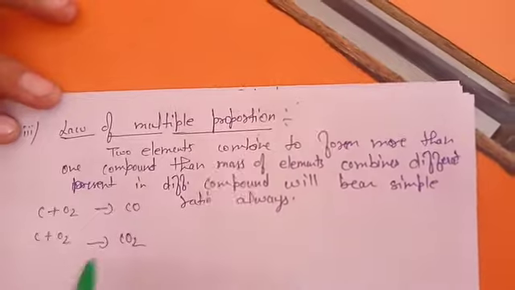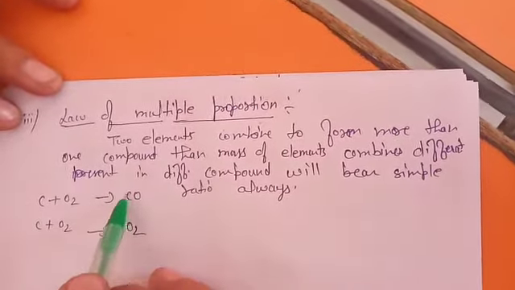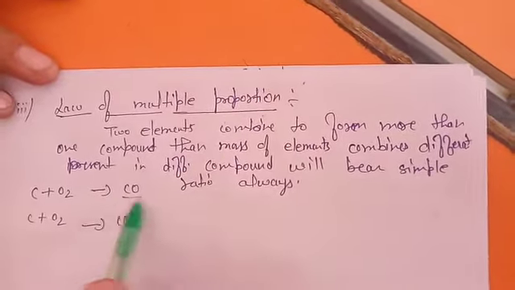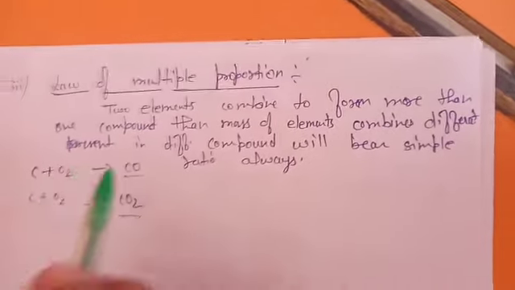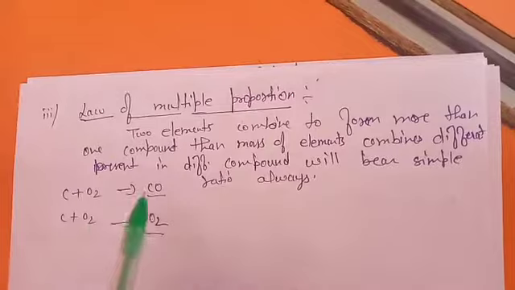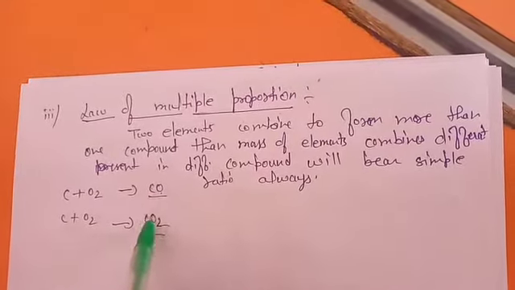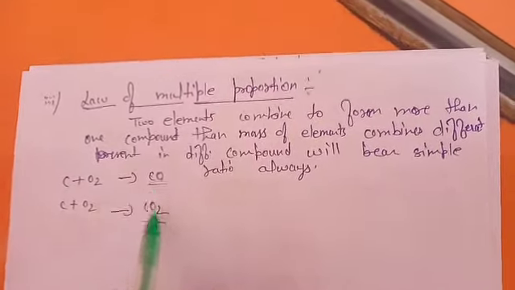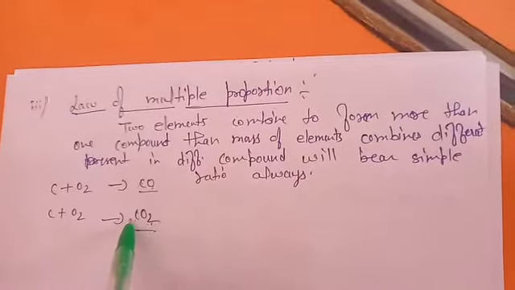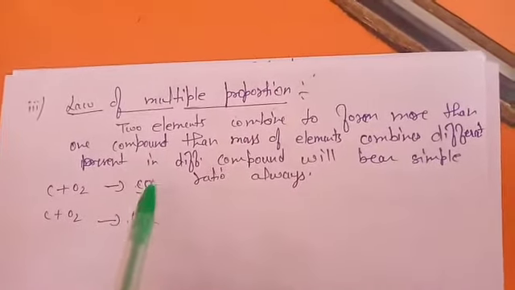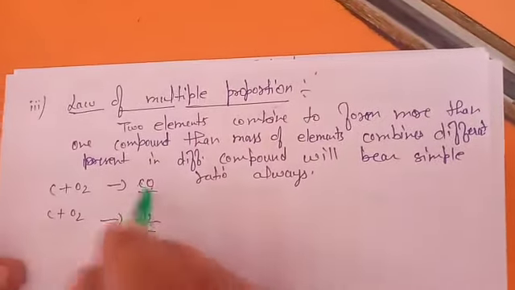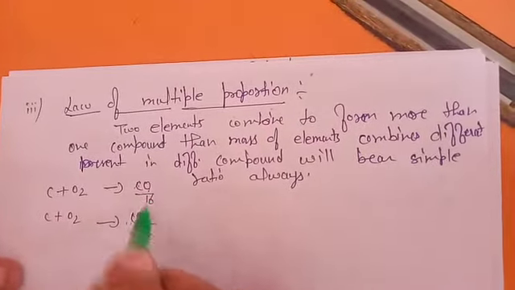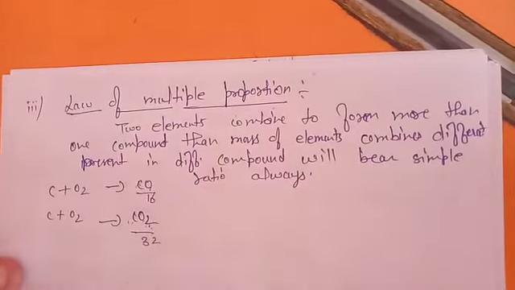I am explaining you. He is saying that carbon and oxygen combine to form two different compounds. Now he is talking about the mass of elements which is combining differently. Here it is the oxygen which is combining differently. Here oxygen is 1, here oxygen is 2. Carbon remains in the same form. But he is talking about the element whose mass is differently combined in different compounds. So here it is present in how much amount? 16. Here it is present in 32.